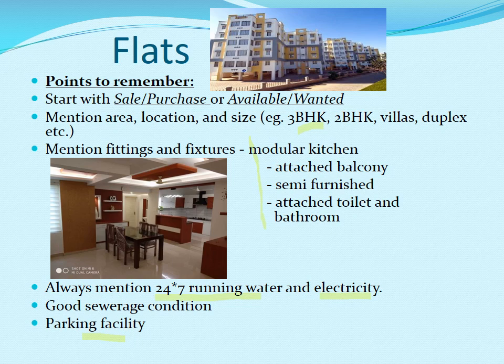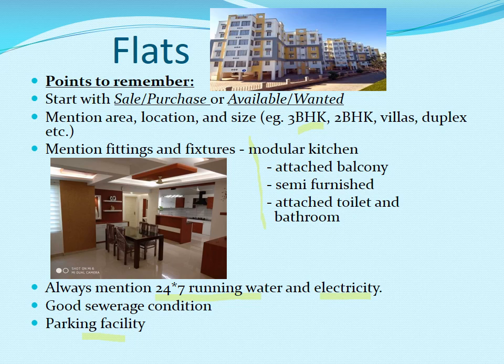Next, mention the fittings and fixtures. What we can include in fittings and fixtures is modular kitchen, attached balcony, semi-furnished. Semi-furnished means, as I have shown in this picture, that a little bit of furniture is there, like they have given the modular kitchen.